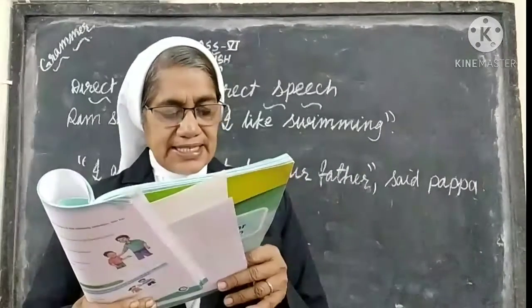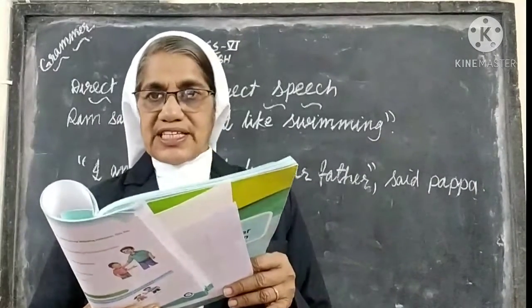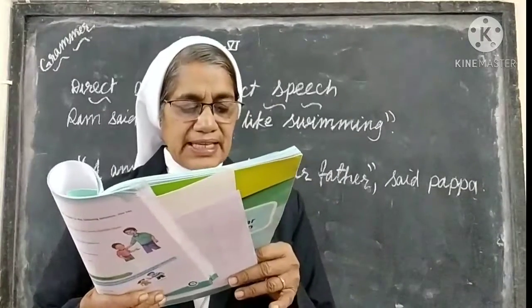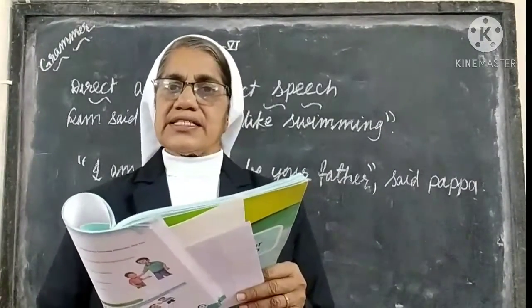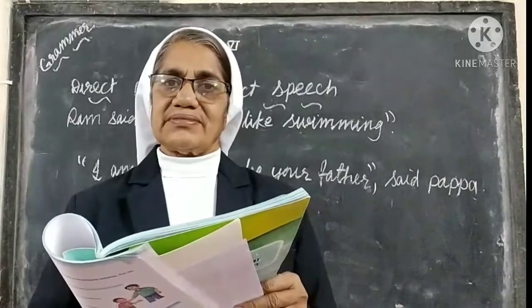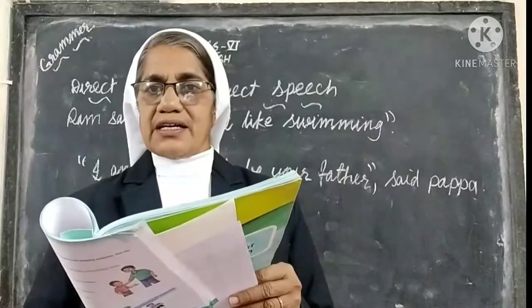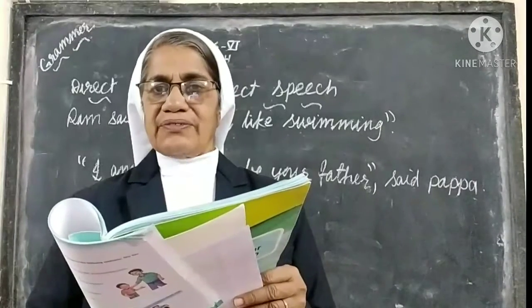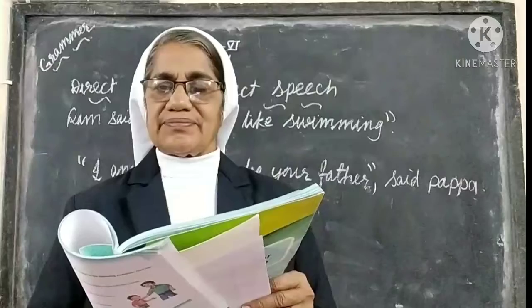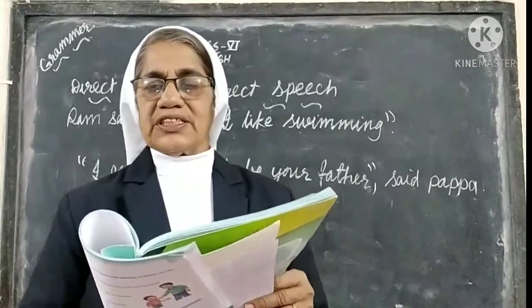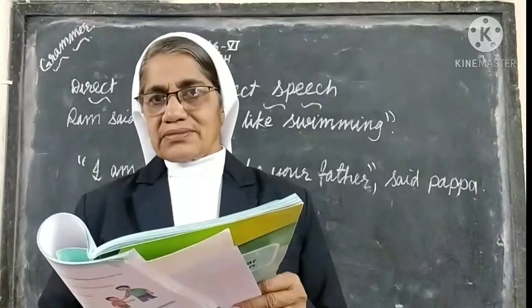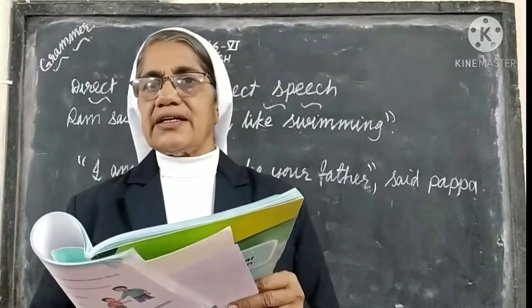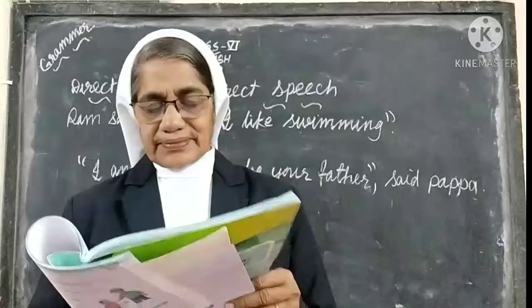Second sentence. The teacher said, "You must not cheat." Here you see, students, the teacher said. The teacher is the speaker here. Said is the reporting verb. If the reporting verb comes first before the quotation, you should put a comma. So here, the teacher said, after the word said, you should put a comma.